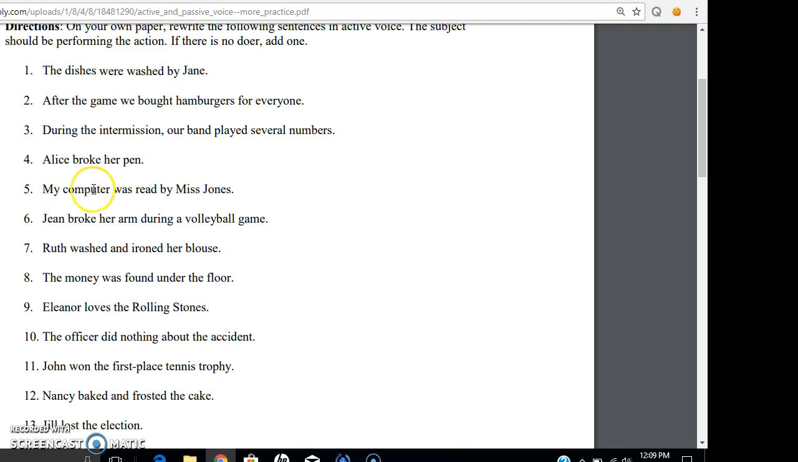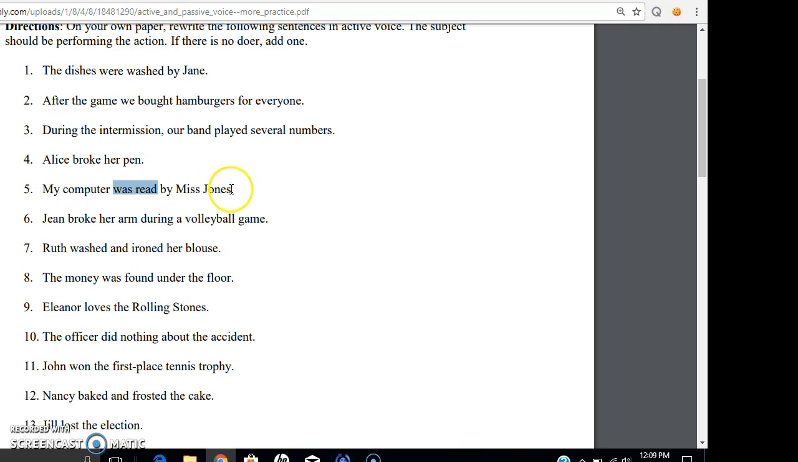Look at number 5. My computer was read by Miss Jones. All right, what's the action? What's the verb? Well, we have 2, was read. Typically, when you have 2 verbs, you have to look and see if you're looking for passive voice. All right, do you have the word by? Yep, there's another clue. So you have to ask yourself, who did the reading? Did the computer do the reading, or did Miss Jones do the reading? Well, obviously, Miss Jones. So because the person doing the action is located after the verb, that makes it passive voice.